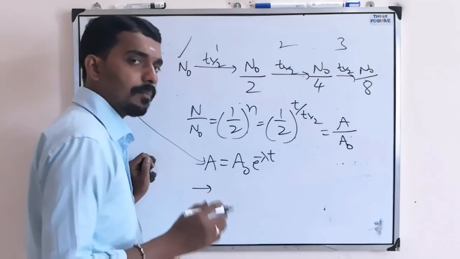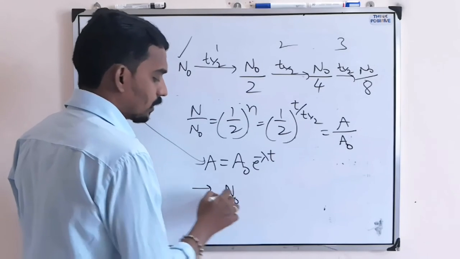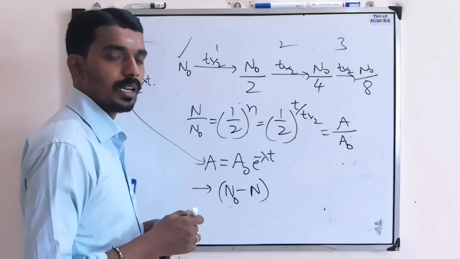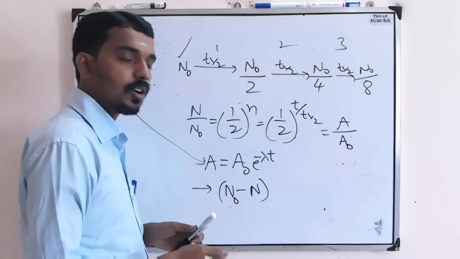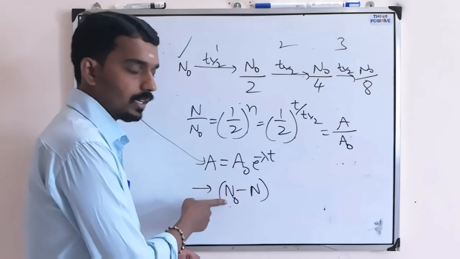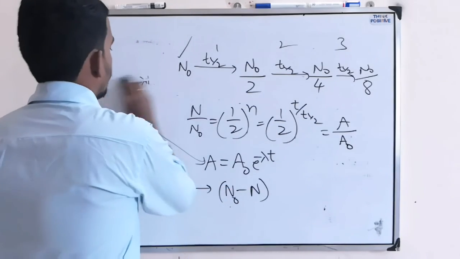Sometimes they can also ask the number of atoms that have decayed. That means N0 were there, N remain undecayed, so N0 minus N means the number of atoms that underwent the decay process. This many were there, this many remain, this much got decayed.